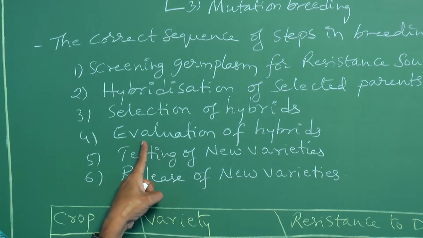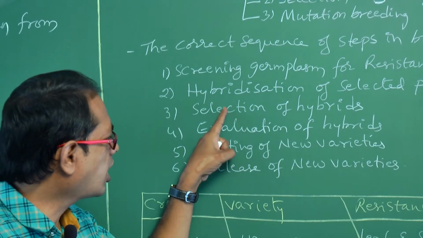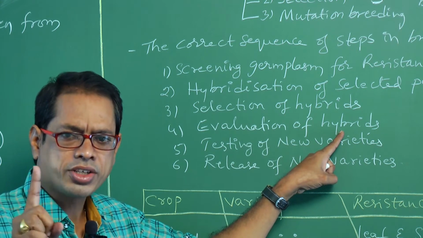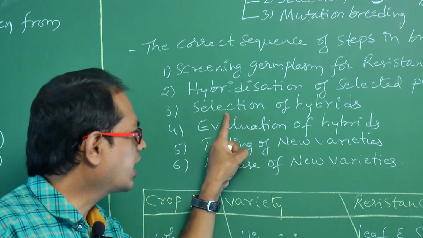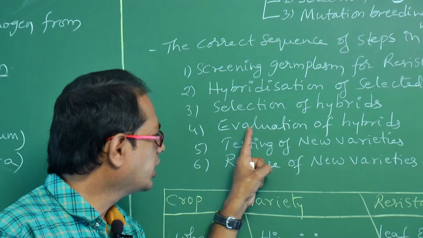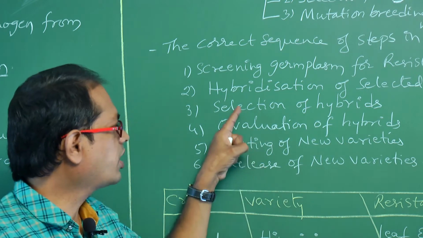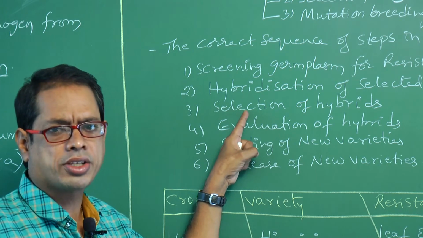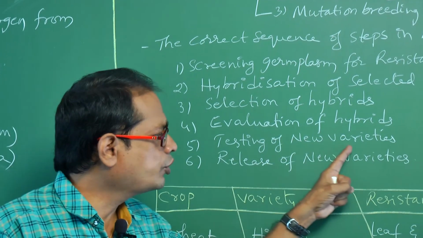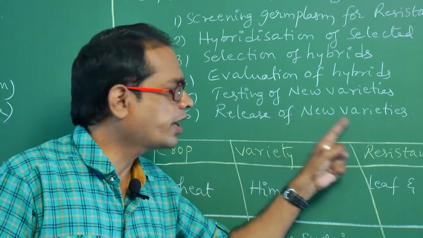Try to remember that point also, my dear students. In the textbook they have given selection and evaluation of hybrids as one step. But here I divide that 1 step into 2 steps: selection of hybrids and then evaluation of hybrids. Evaluation means checking. First of all select, and then check whether the hybrids have the desirable character or not. Next, testing of new varieties. Here new varieties means hybrids only. And release of new varieties.